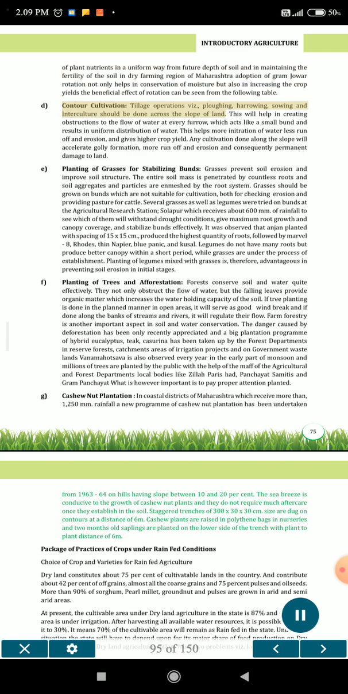D. Contour cultivation. Tillage operations, viz. plowing, harrowing, sowing and interculture, should be done across the slope of land. This will help in creating obstructions to the flow of water at every furrow, which acts like a small bund and results in uniform distribution of water. This helps more infiltration of water, less runoff and erosion, and gives higher crop yield.